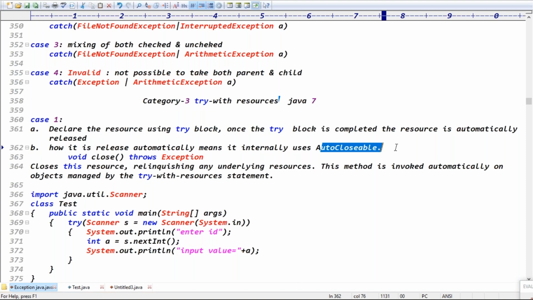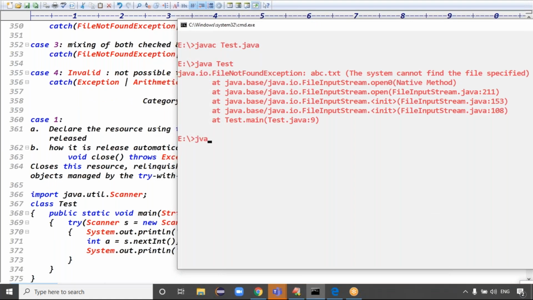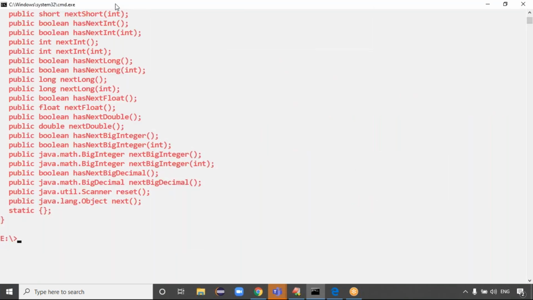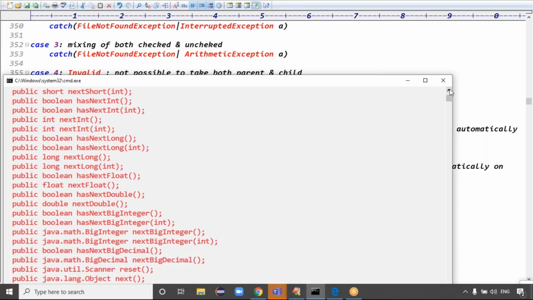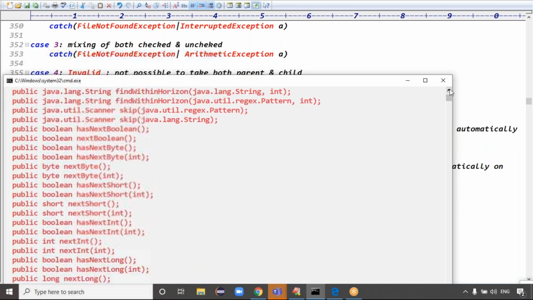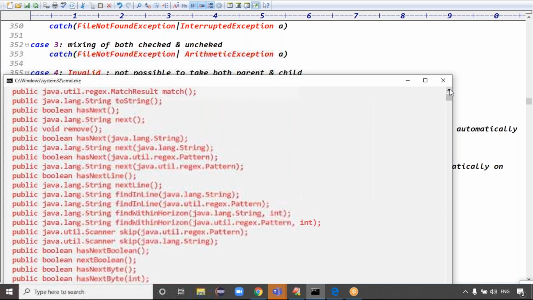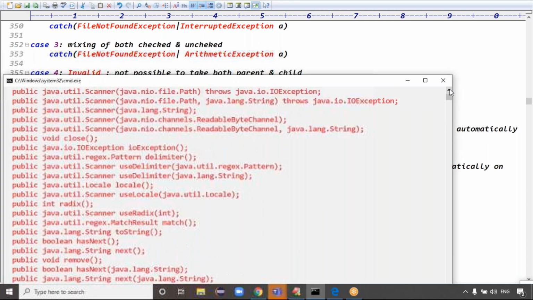Okay, guys, what is the point here? Internally it implements which interface? The AutoCloseable interface, right? To check the predefined support of the Scanner class, java.util.Scanner class, internally the Scanner class implements from the AutoCloseable interface. See, these are the methods that belong to the Scanner class, guys. To check it, we are using the javap command.